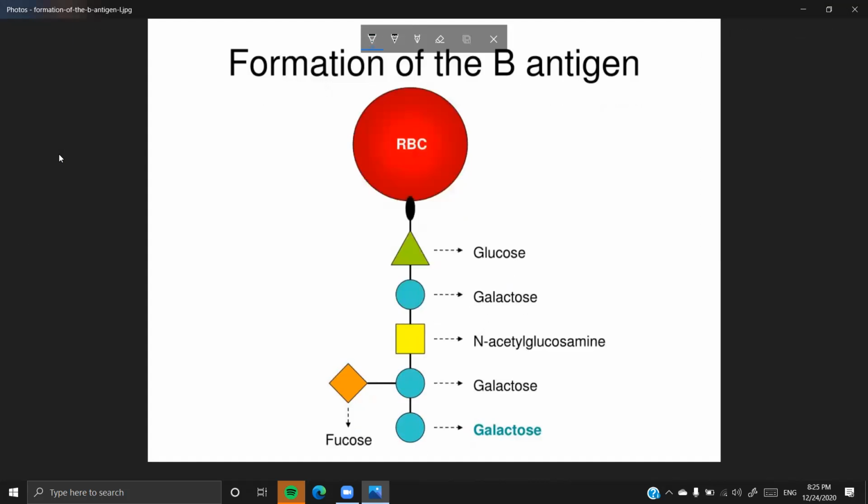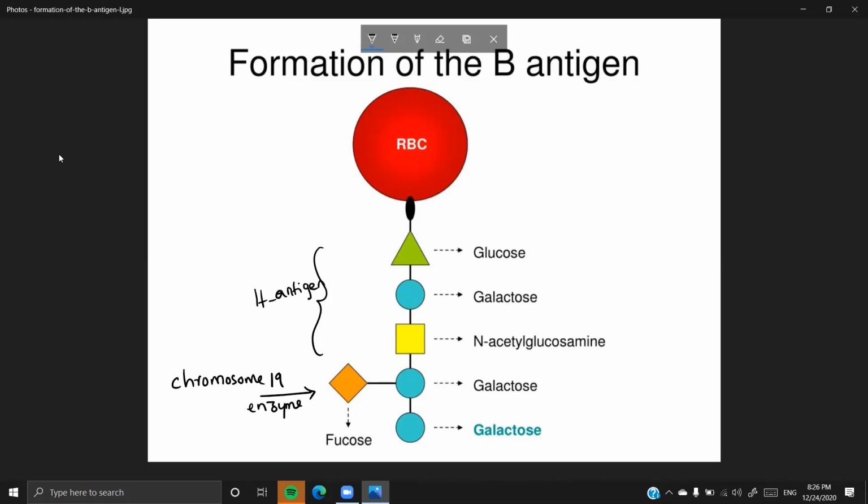When I speak about the B antigen, the basic idea is again that the chromosome 19 is going to produce an enzyme which is going to transfer the fucose sugar, which makes a basic H antigen, which is present in your blood group O, but they do not have antigens A and B.